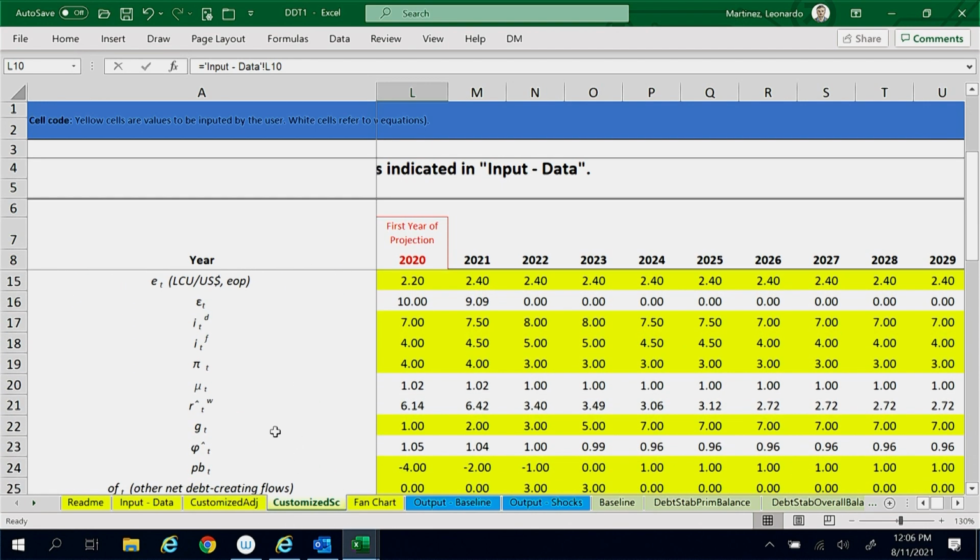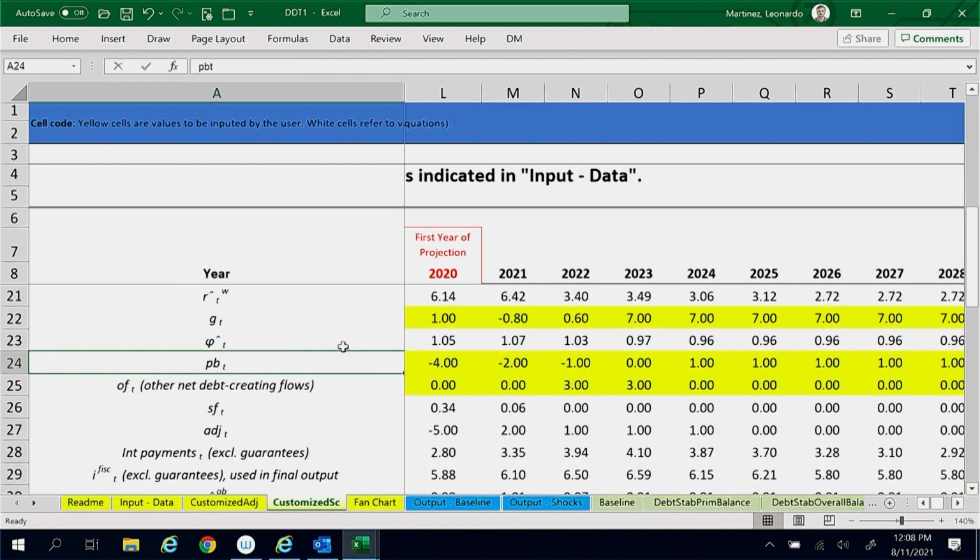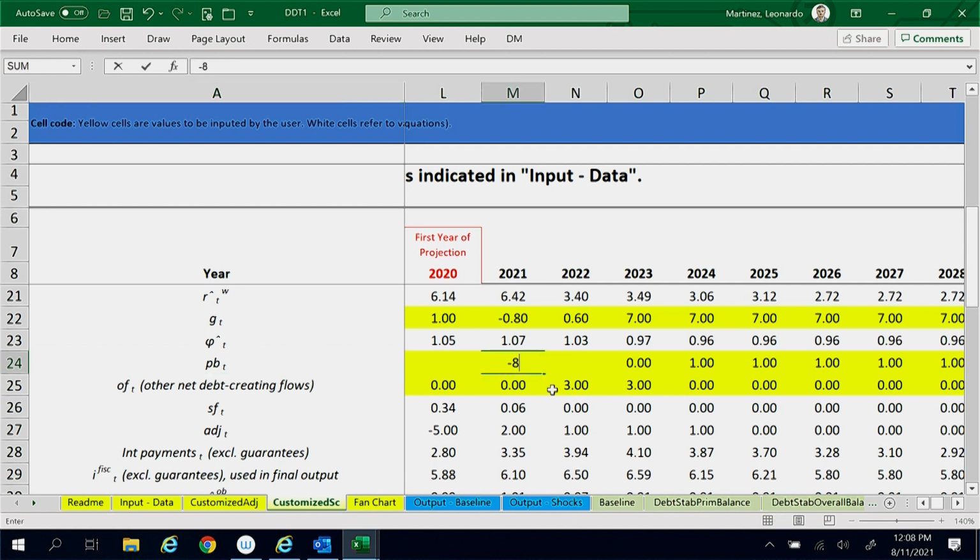In 2021, the year of the disaster in the scenario, real GDP declines 0.8%. As the economy begins to recover, growth is 0.6% in 2022 and accelerates to 7% in 2023 as reconstruction comes into effect. The primary balance falls to minus 8% of GDP in 2021, minus 3.25% of GDP in 2022, and rises to 1% of GDP in 2023 as the economy recovers.